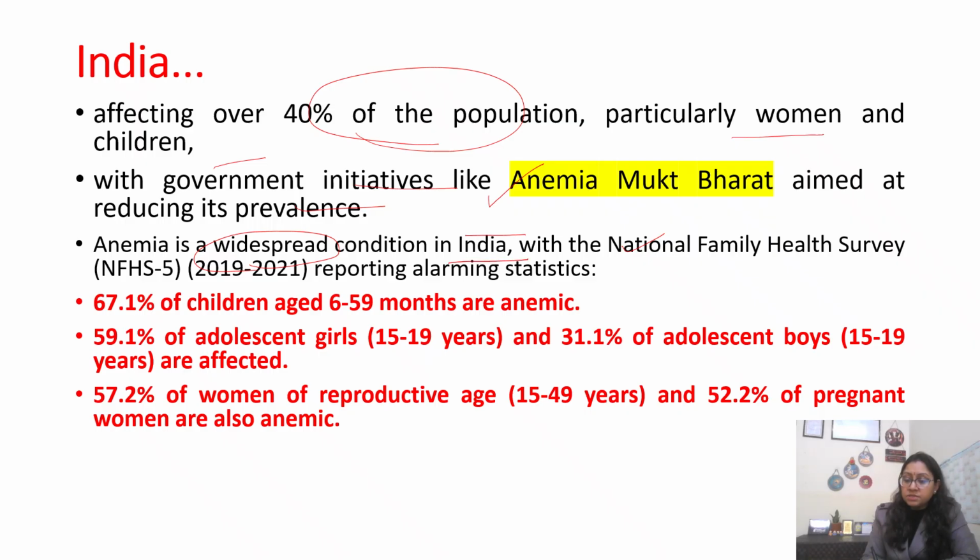Just see the percentage. 67.1% of children aged 6 to 59 months are anemic. 59% of adolescent girls, 15 to 19 years, are anemic. 31% of adolescent boys are affected. 57.2% of women of reproductive age group and 52.2% of pregnant women are also anemic. So it's crossing more than 50%.